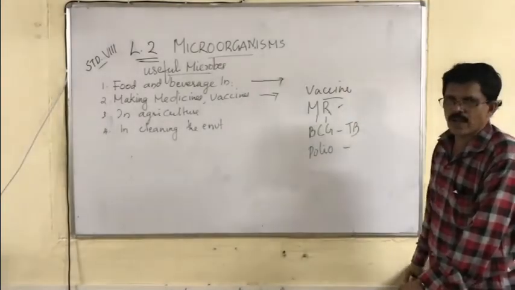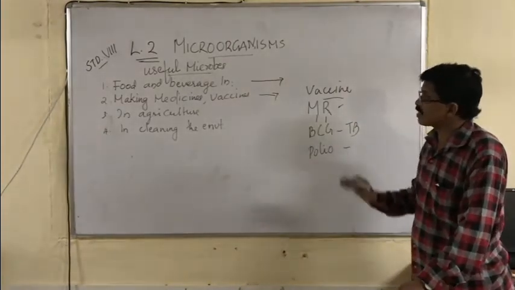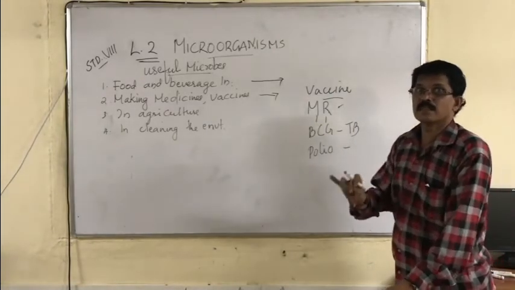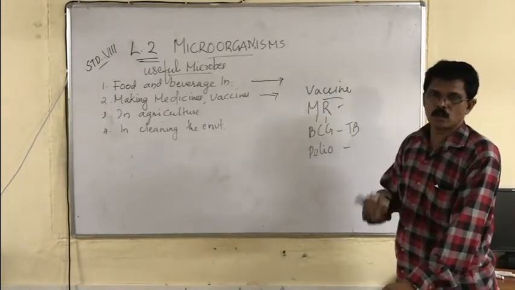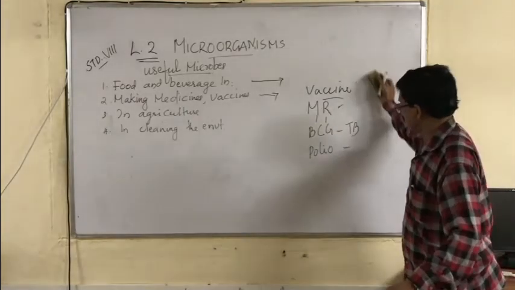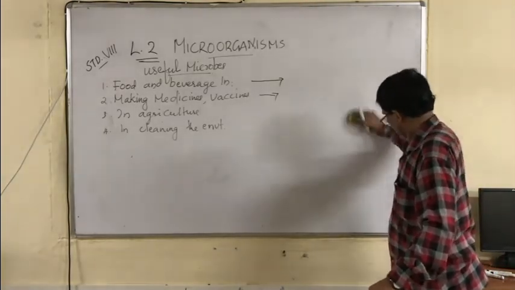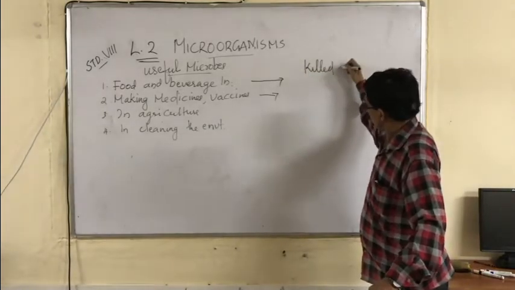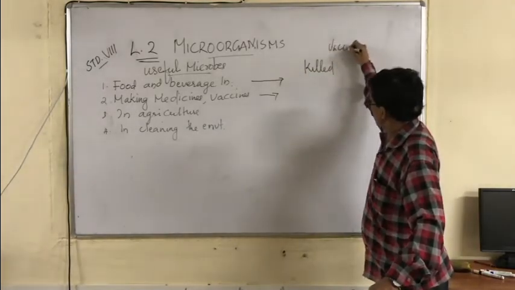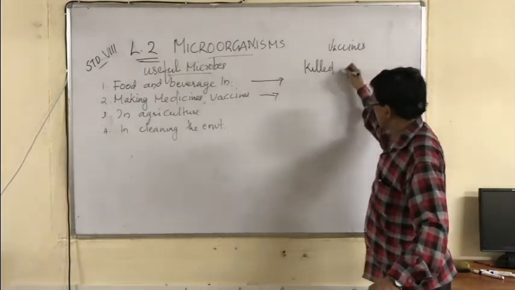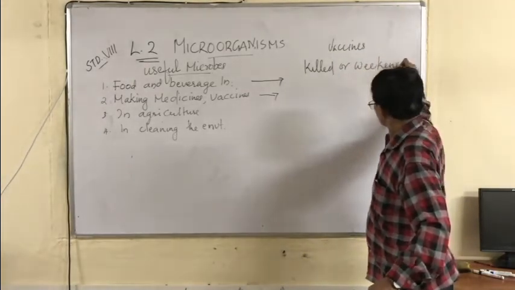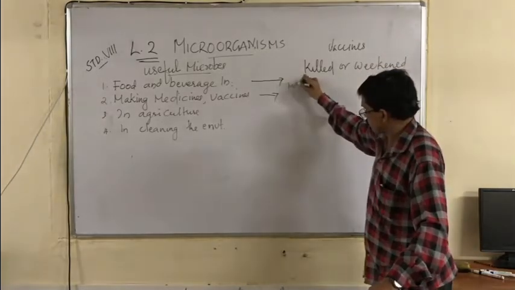How do we produce vaccines? Vaccines are killed or weakened microbes.